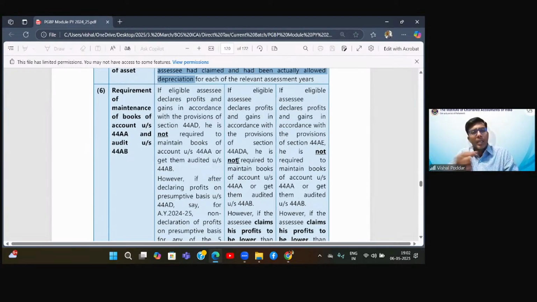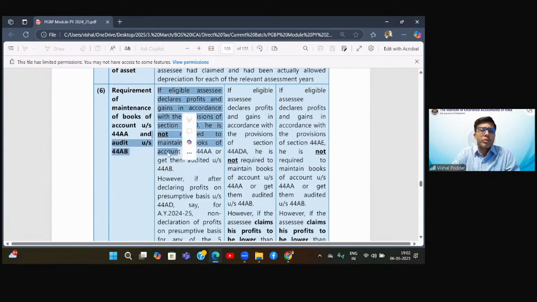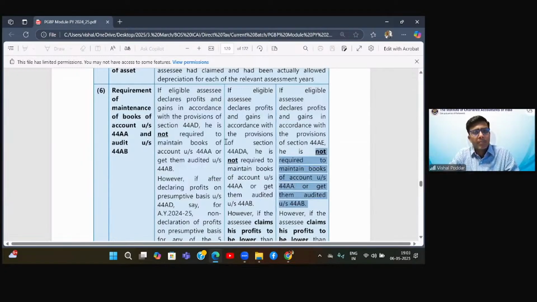Now, if you are in the presumptive income, any of these three, 44AA, 44AB does not apply. This is what is the first provision. So, you are not required to maintain the books and you are also not required to get them audited. So the provisions are, you need not maintain the books, you need not get them audited. Perfect. Great.